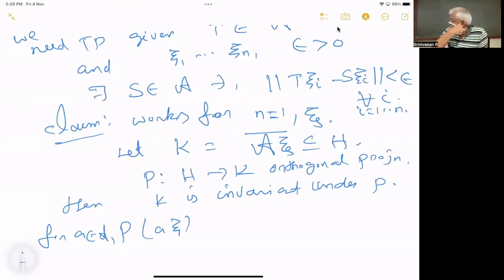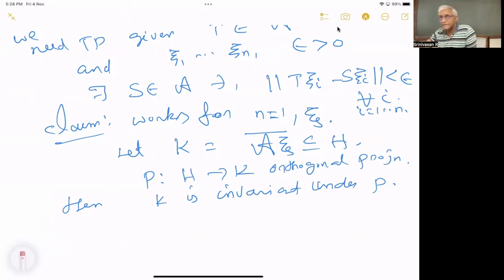I'm sorry, not P. K is invariant under A, for all operators in A. Saying K is invariant under P would be a stupid statement because that is the projection.